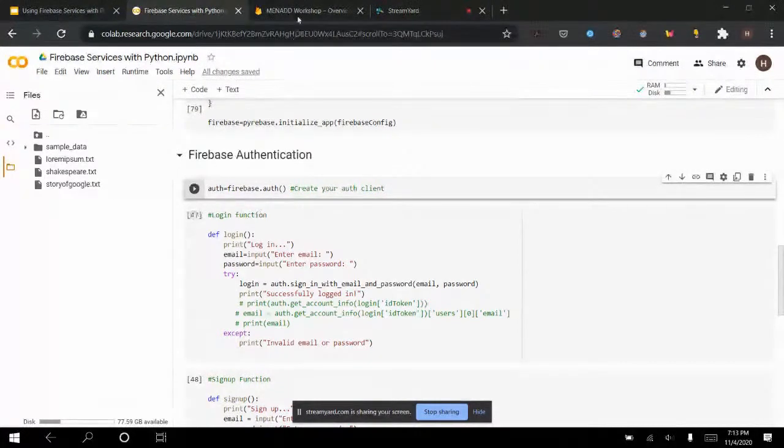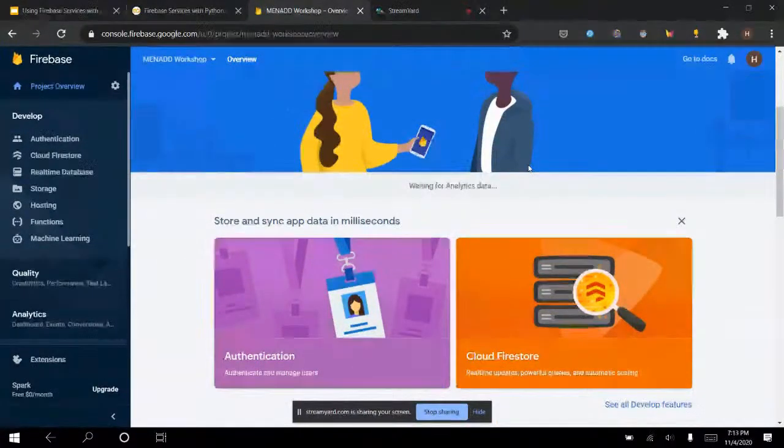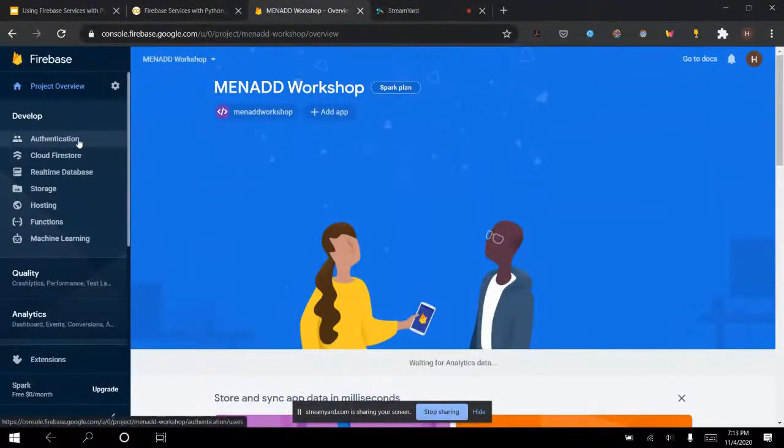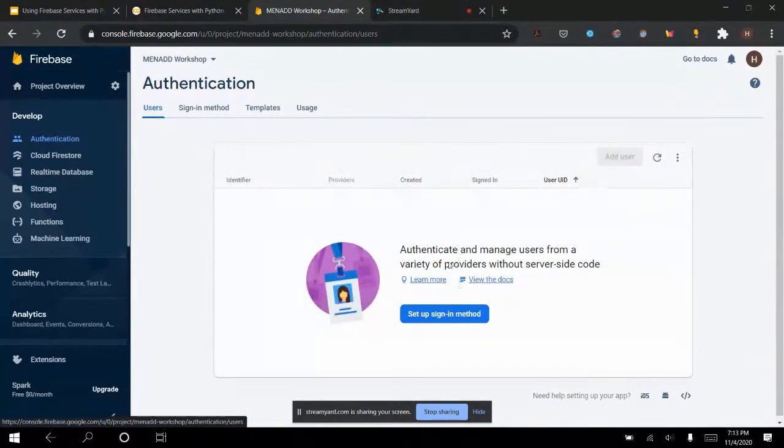Before I do run this, let me set up the authentication in the project. So now we are in the project. How do I set up authentication? You can see that we have all of these different Firebase features right here. Here, I have the authentication feature. So I press on authentication and it will take me here. This is basically a list of all my users for my application. So if I have a social media app, I am going to be using Firebase authentication. I can access all my users and their identifiers here.